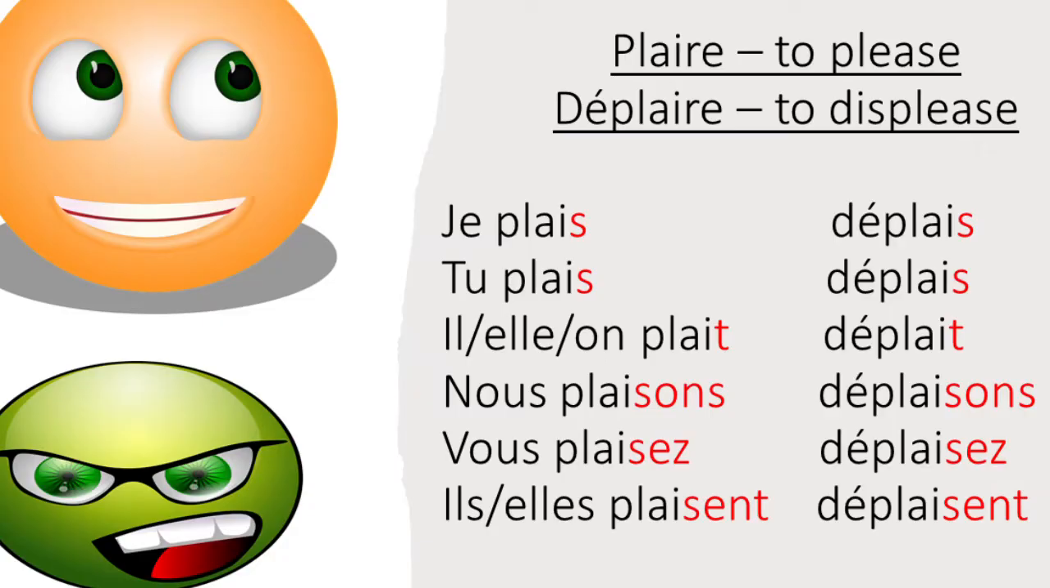Plaire, to please. Déplaire, to displease. So these ones, again, we're taking the RE off. And for the je and tu forms, we put S on. A T is put on for il, elle, on. And for nous, we put an S-O-N-S on, which is pronounced son. For vous, we put an S-E-Z on, which is pronounced say. And for ils and elles, we put an S-E-N-T on, which makes us pronounce the S. And in this case, because it's a single S between vowels, it's pronounced like a Z.